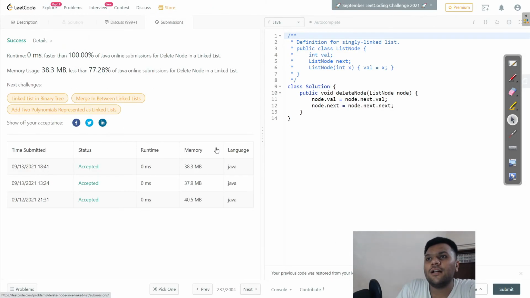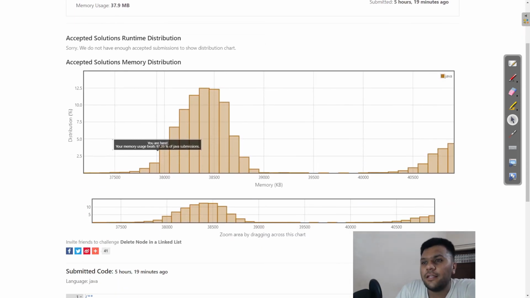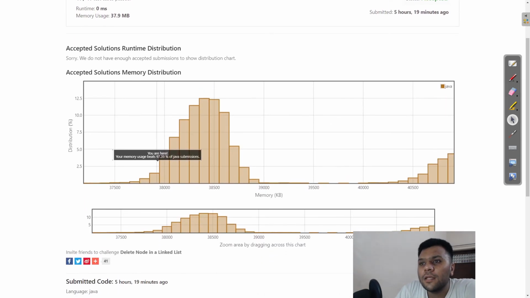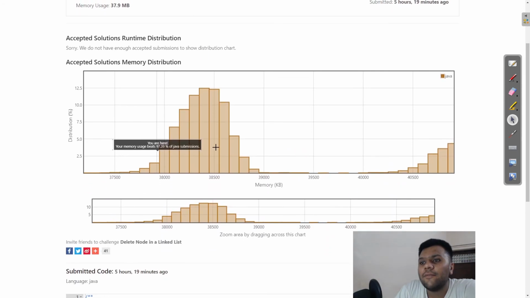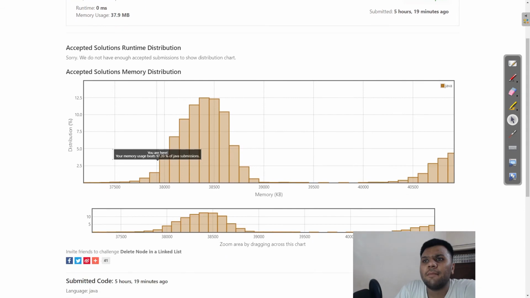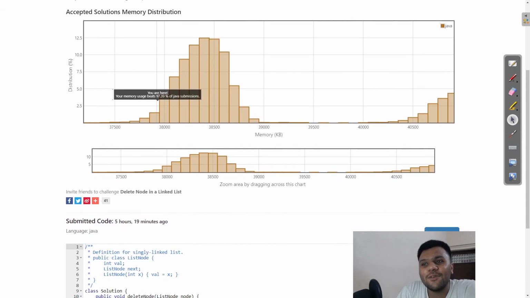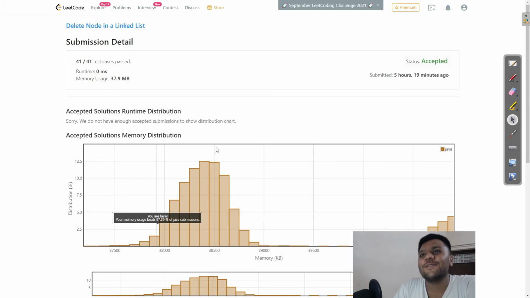Let me show you the perfect one. It's going 93% and 97% for memory usage, and 100% for runtime. We do not have enough acceptance, but it's going 100% runtime. So, that's all for this question.